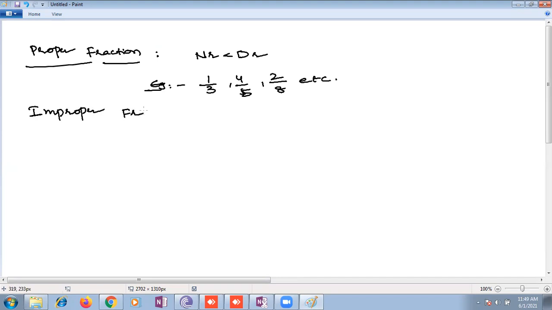Improper fraction. Improper fraction means the numerator should be greater than the denominator. Okay. If you shout like that, I won't teach anything, children.